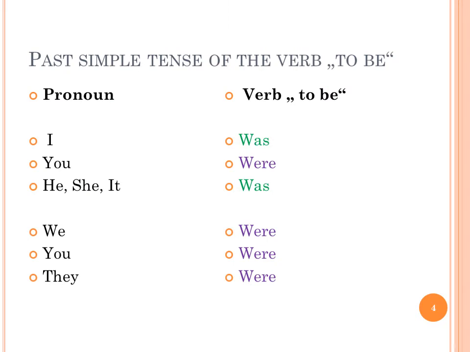When we look at personal pronouns and the verb to be, it looks like this: pronouns I, you, he, she, it, we, you, they, and the past simple of the irregular verb to be, was, were: I was, you were, he, she, it was, we were, you were, they were.